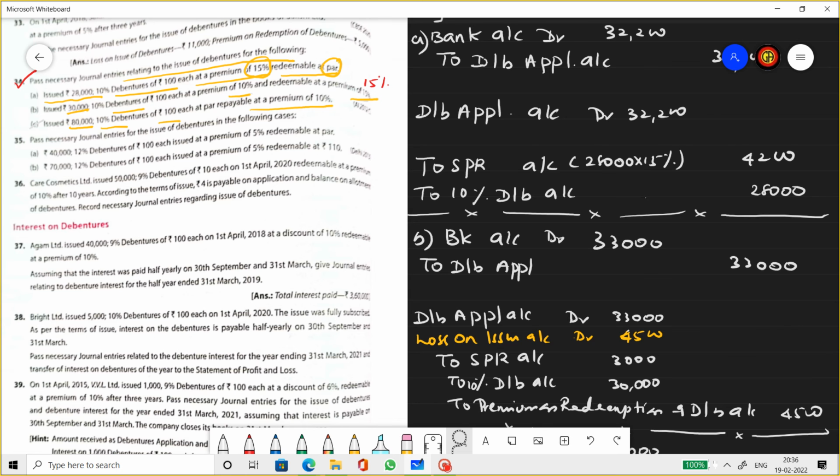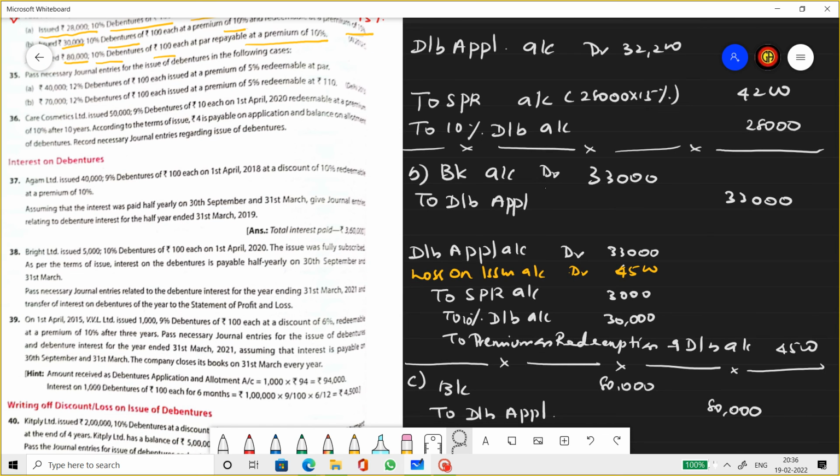Second case, issued at 10% premium, redeemed at 15% premium. So at the time of issue, the debenture face value is 30,000, but issued at 10% premium. That means they would have received 33,000, and they redeem at 15% premium. So the loss should be accommodated at the time of issue.